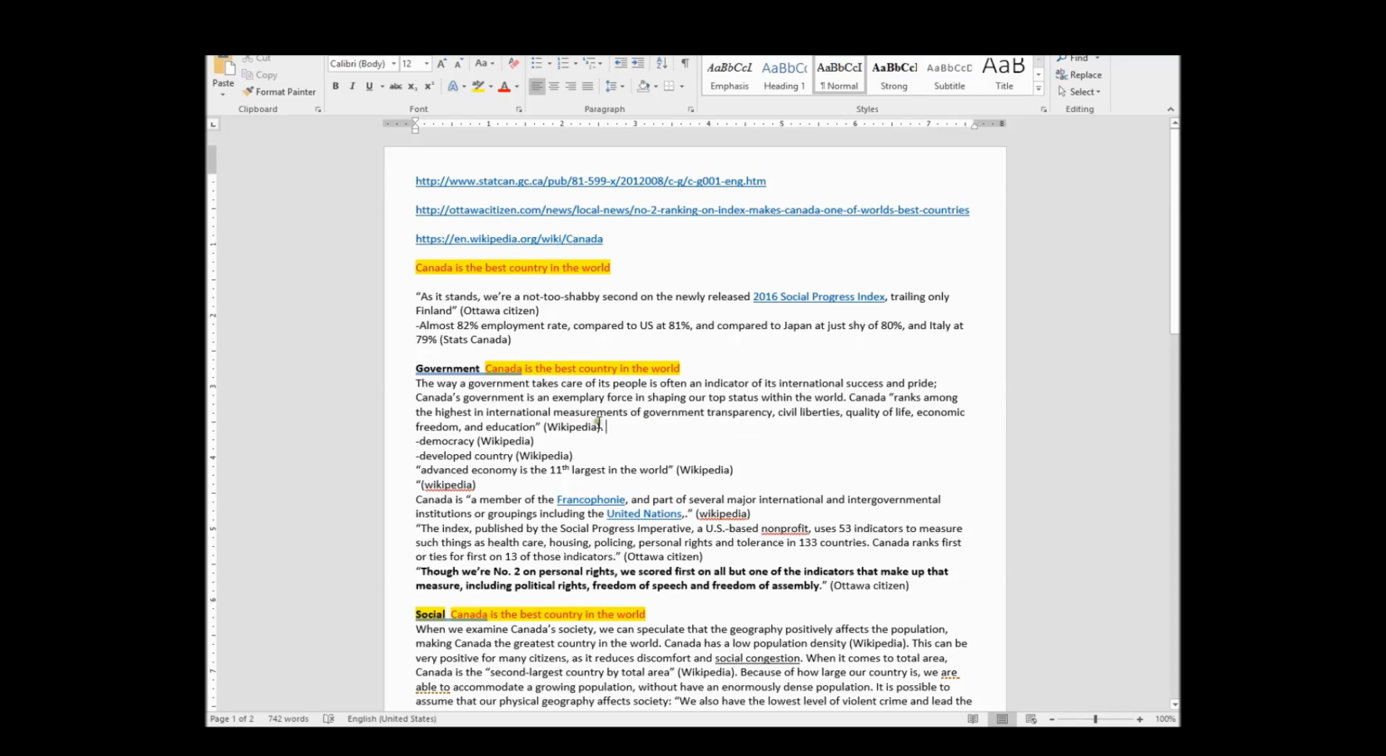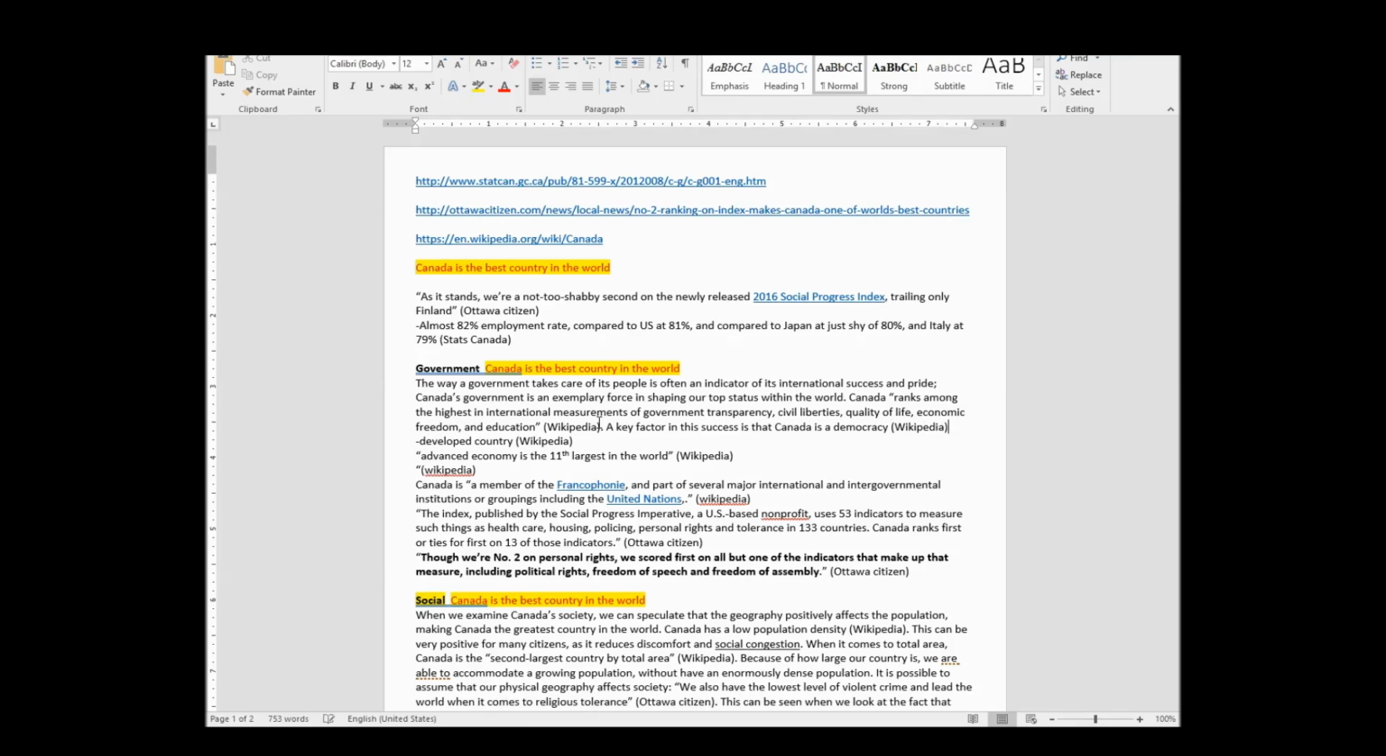So now I'm going to need to connect this with democracy. I'm going to say this is most likely due to... No, I'm not going to say most, because that's going to make it look like the only factor. I'm going to say a key factor in this success is that Canada is a democracy. And I've got to put in my reference, Wikipedia, sorry: is a democracy and then developed country.